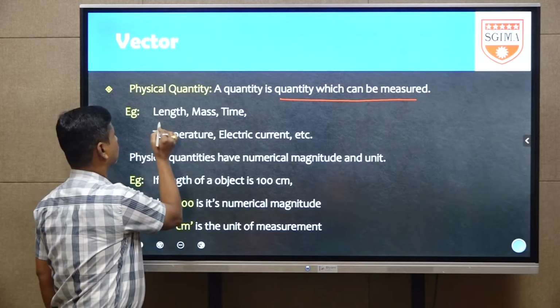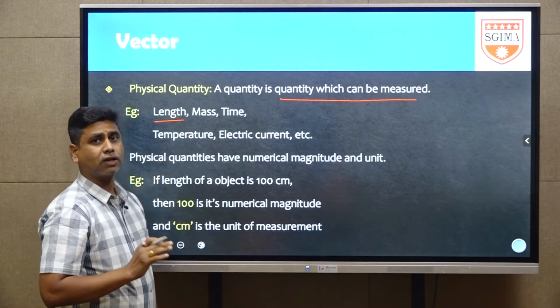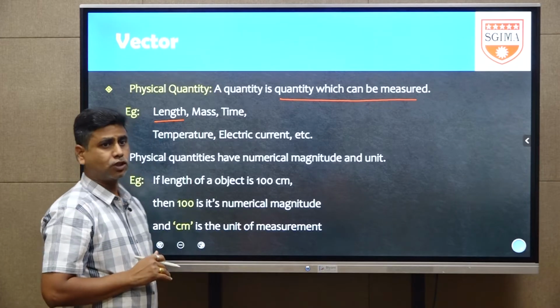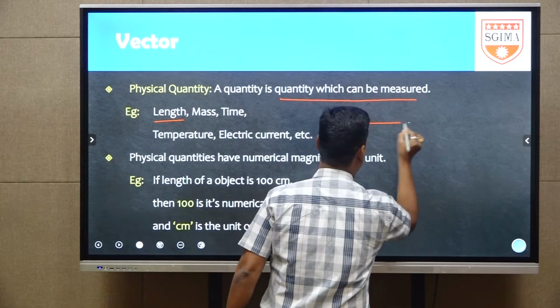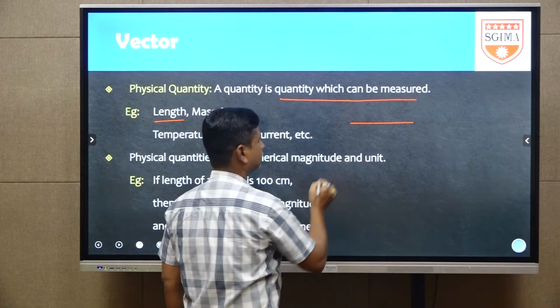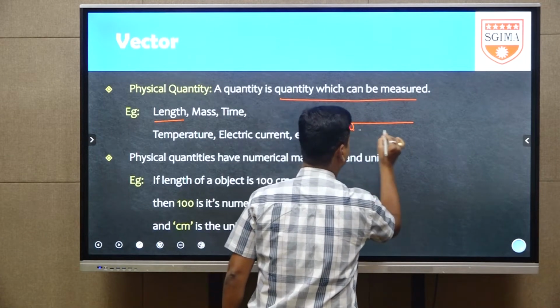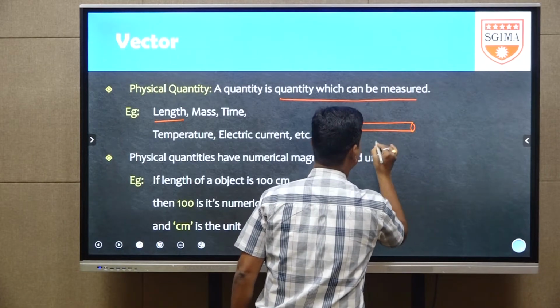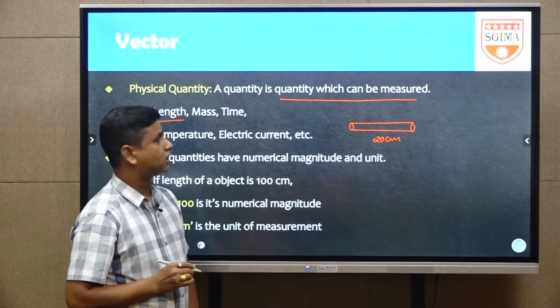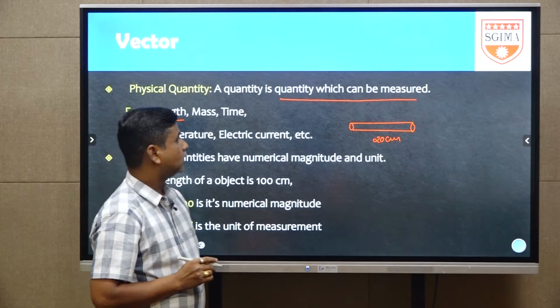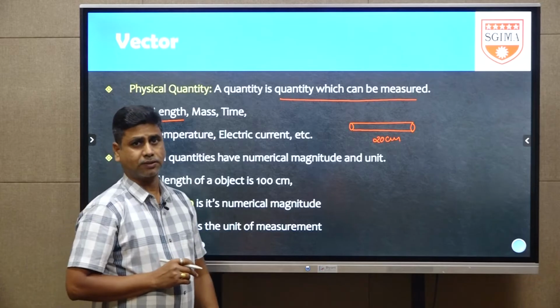For example, length is one of the measurable quantities. Take any object, for example one rod. What is the length of the rod? The length of the rod is 20 centimeter. Here length is the measurable quantity.